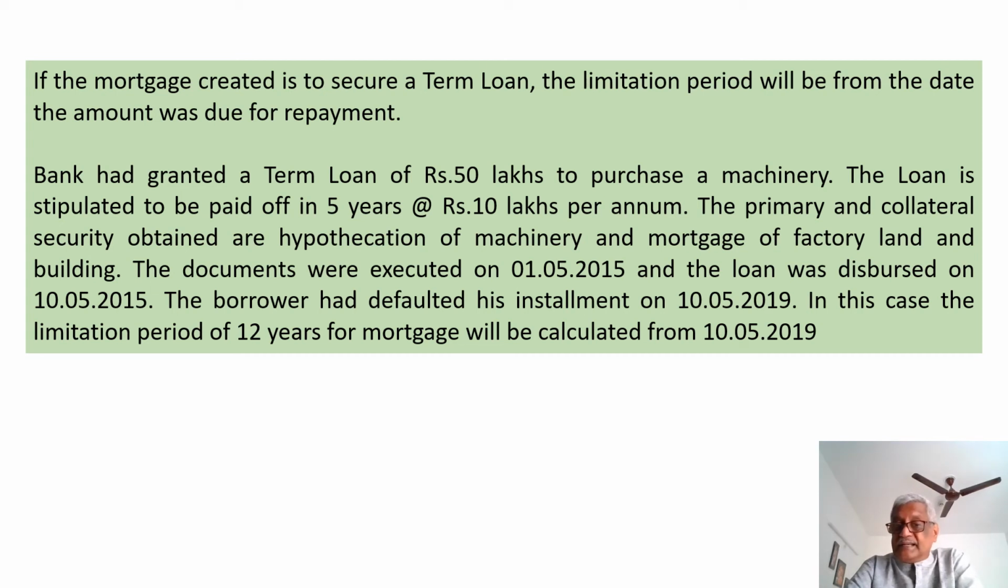The borrower had defaulted his installment on 10/5/2019. In this case, the limitation period of 12 years for mortgage will be calculated from 10/5/2019. That is the day on which the customer had defaulted. That is the starting point of limitation period for the mortgage created in this account.